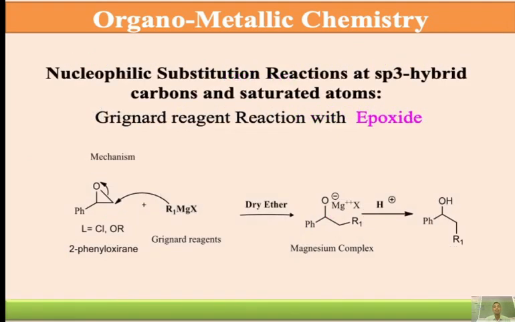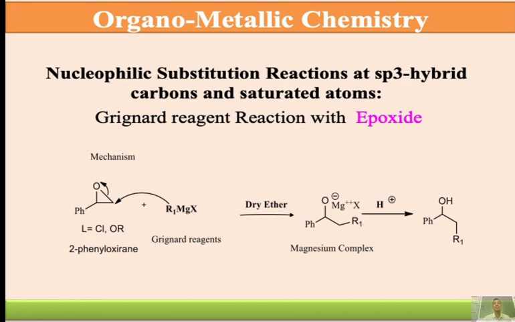So in the last reactions of these organometallic compounds with Grignard's reagent, we take epoxides. Epoxides are oxygen containing three-membered hydrocarbons. What we call exactly, in nomenclature, 2-phenyloxirane: oxa stands for oxygen, and irane is for the three-membered ring.